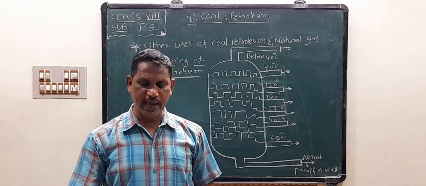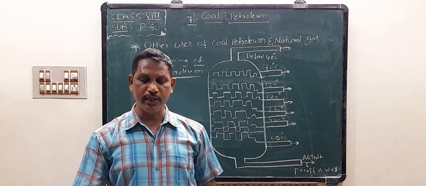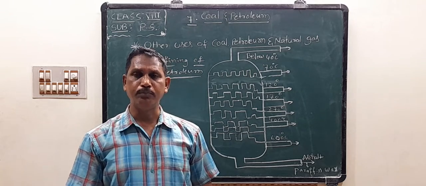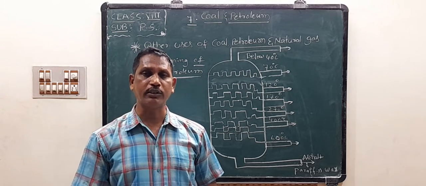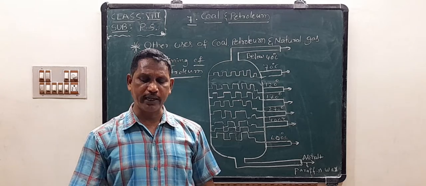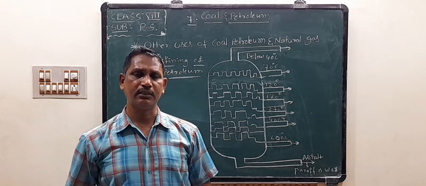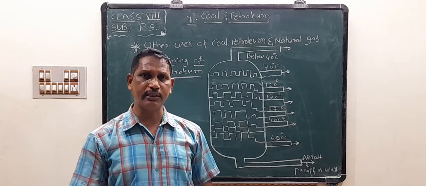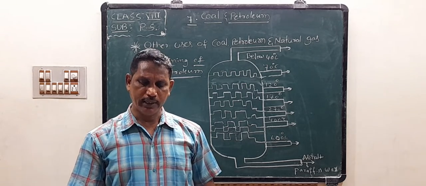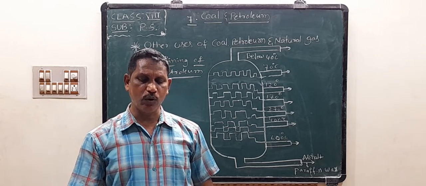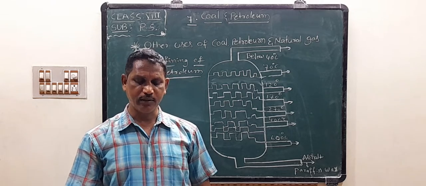Next one, coal gas. Coal gas is obtained during the processing of coal to get coke. It is used as a fuel in many industries. Industries are situated near the coal processing unit.